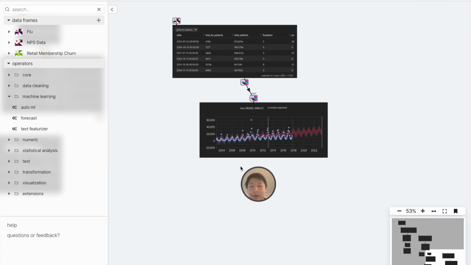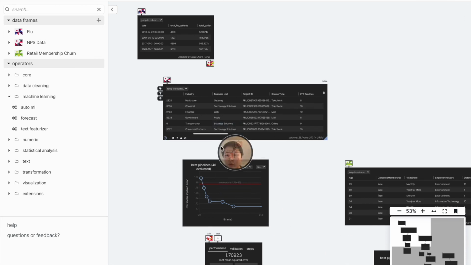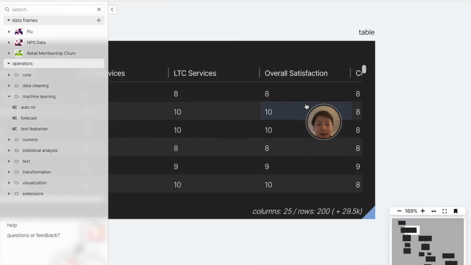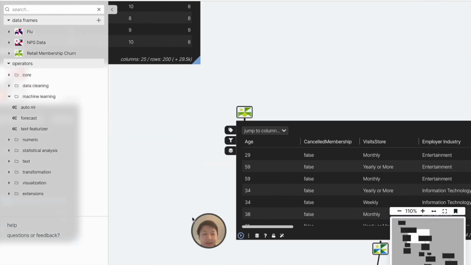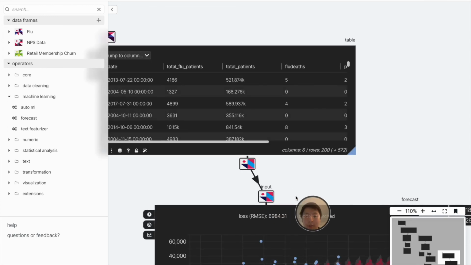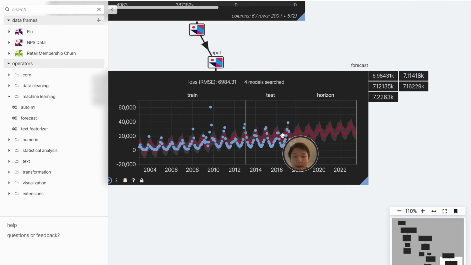And here we see that we've gotten to 3 different kinds of prediction problems. The first is a regression problem where we were trying to predict a numeric variable of satisfaction. The second was a binary classification of cancellation. And then the third was a problem of trying to predict the number of flu patients over time.